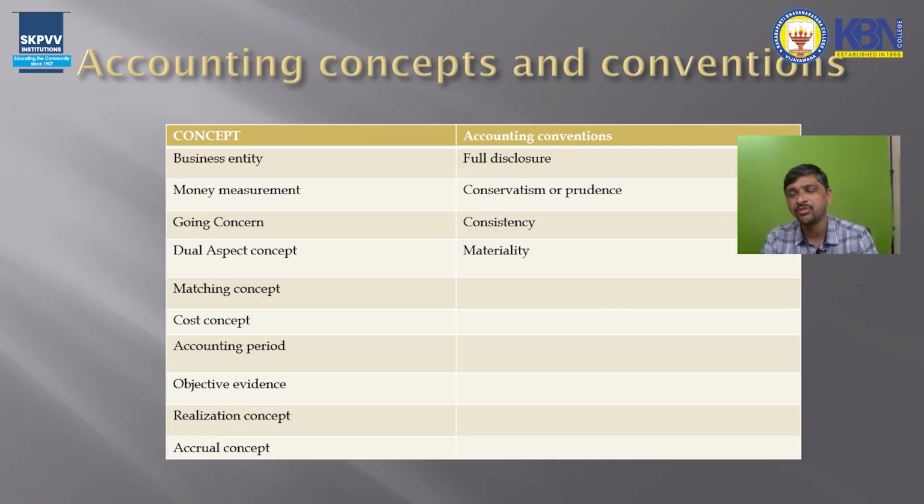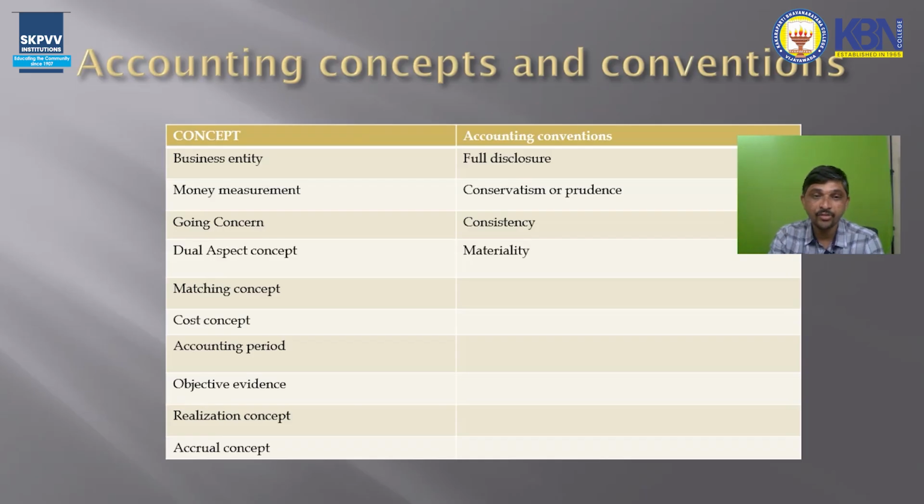Accounting conventions are 4: the convention of full disclosure, convention of conservatism, convention of consistency, and convention of materiality.